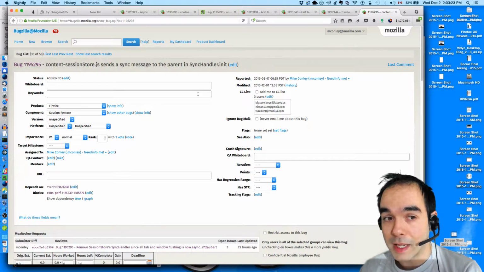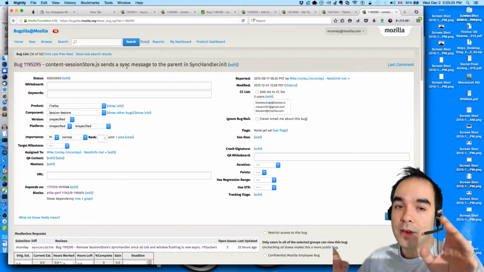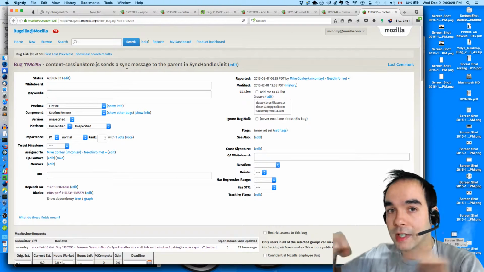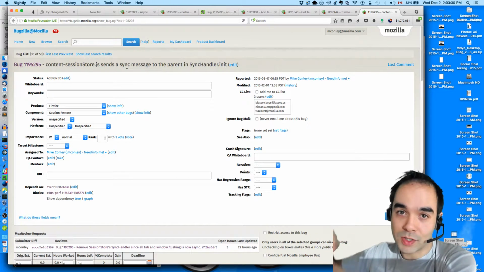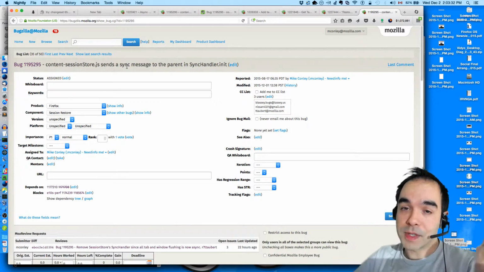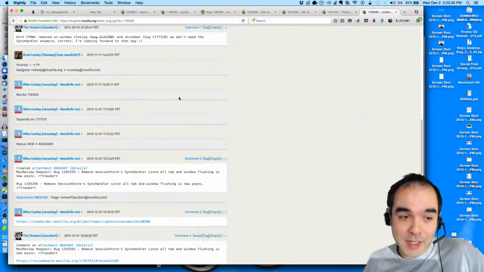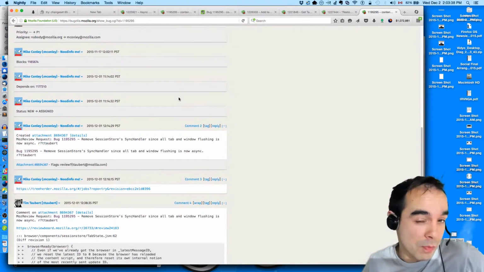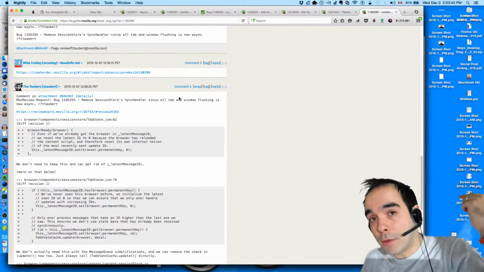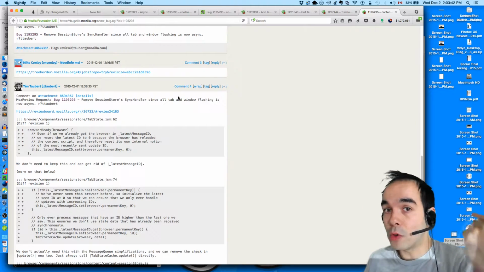And that's good, and means that we can get rid of the sync infrastructure, the sync messaging infrastructure between the session store and content session store, which is really good. That helps us simplify things a great deal. And I wrote a patch to do that yesterday, but it turns out that I can do more. There's more simplification we can do, because the whole flushing with IDs thing, no longer necessary.